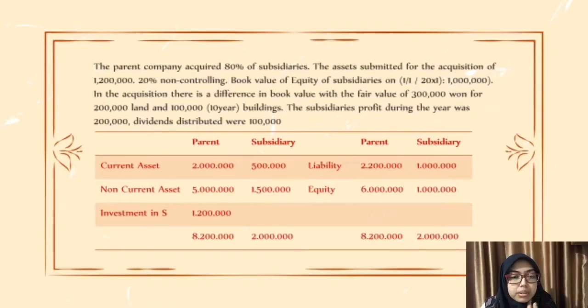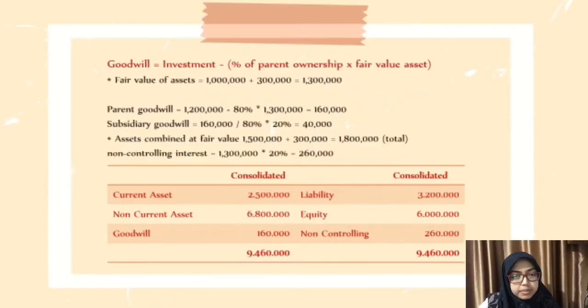are 120,000, 1 million, and 20% on consolidated book value, accounting subsidiaries, and this is the information: current assets of 2 million, non-current assets of the parent, and this is the subsidiary one, and the liabilities and equity. And then for the goodwill, the parent goodwill is 160,000, and this is the consolidated financial statement: current assets, goodwill,